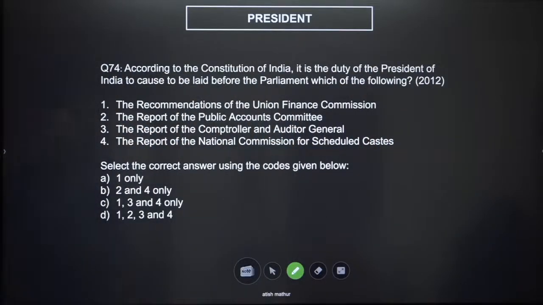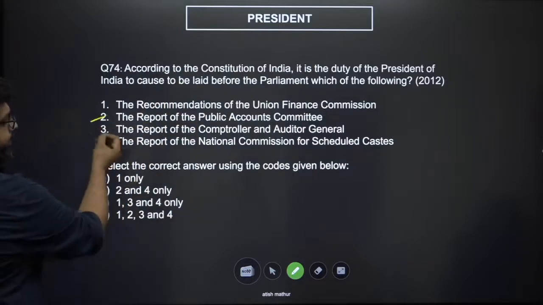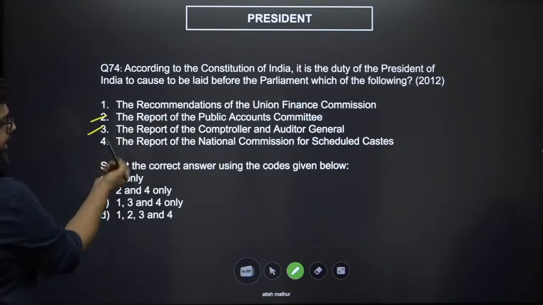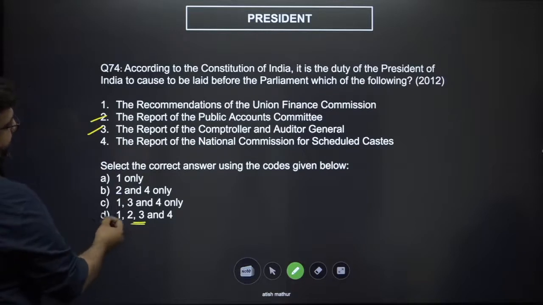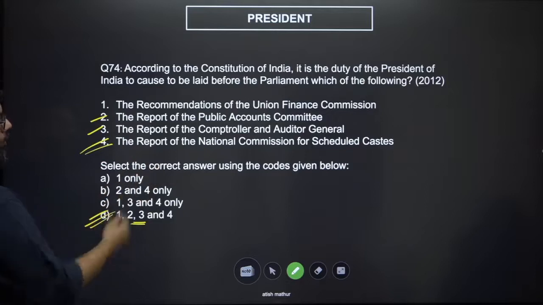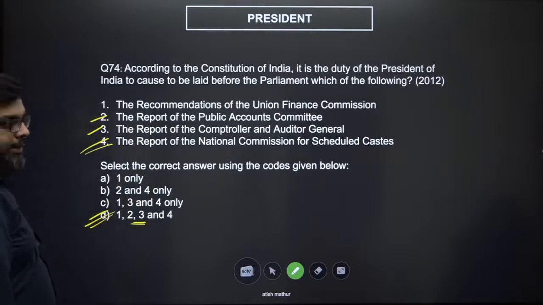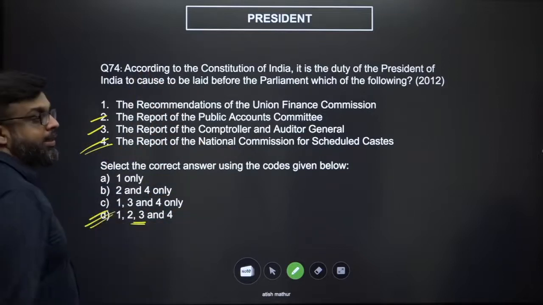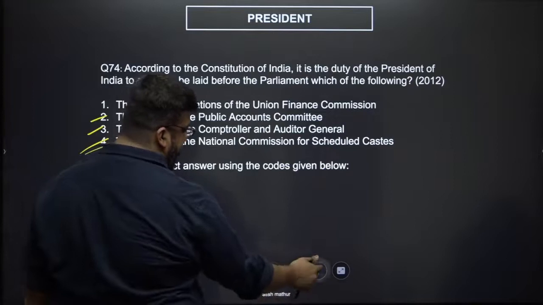Now, Parliamentary Committee. The parliamentary committee that looks into the CAG reports, if 2 is correct, 3 is definitely correct. 2 and 3 are only here together, the answer automatically becomes D. This is the constitutional body. Reports of all constitutional bodies have to be placed before the parliament because of checks and balances. We've discussed this in the Magna Carta series where we discussed bodies as our last lecture, lecture number 9.